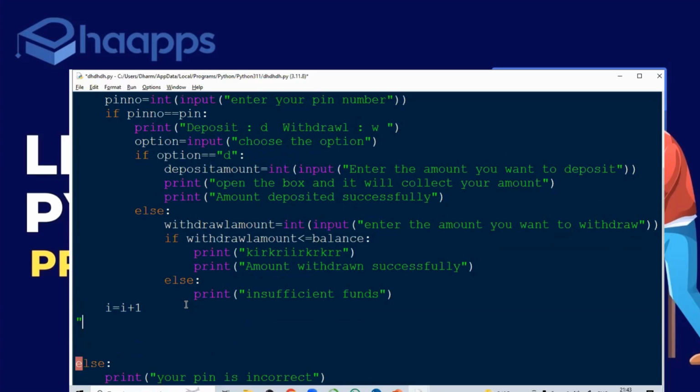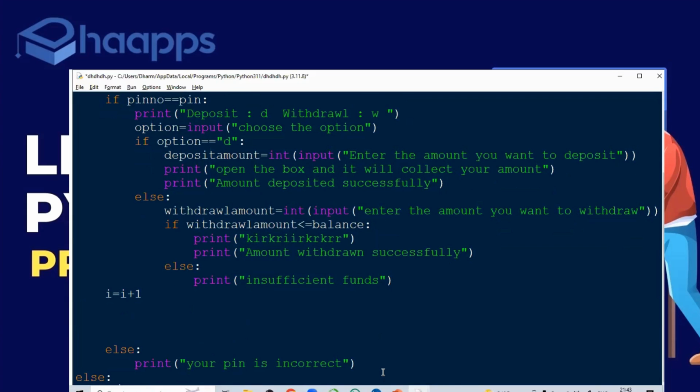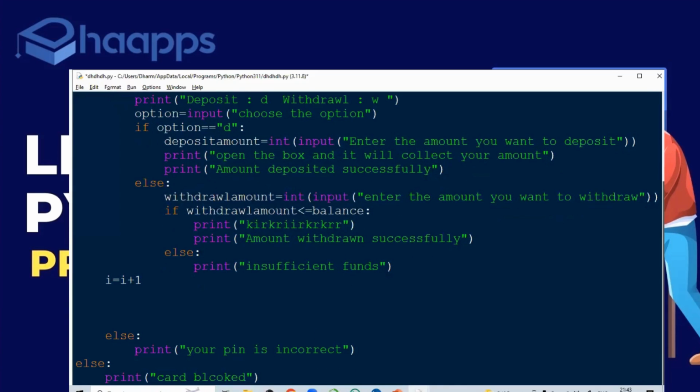Okay. Last time we missed this, guys. At the bottom there is also a card. There is an else statement. We missed it. Okay, now it will work.